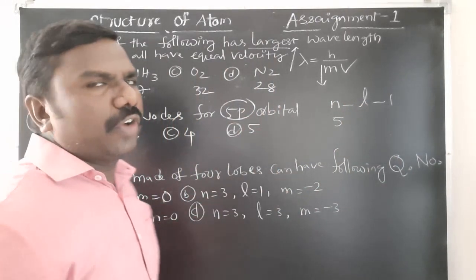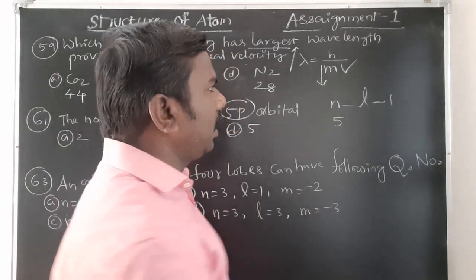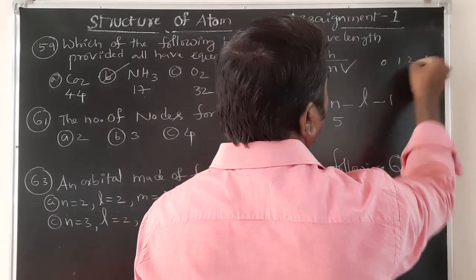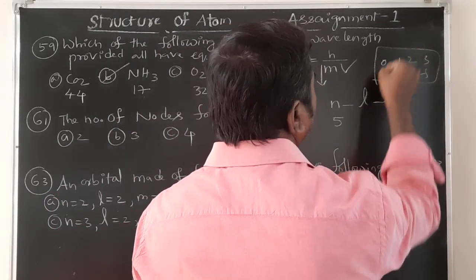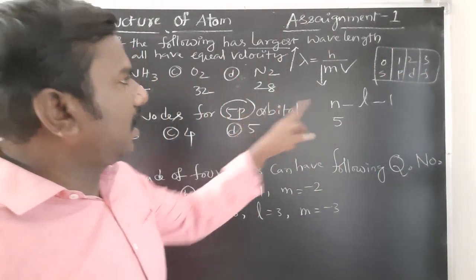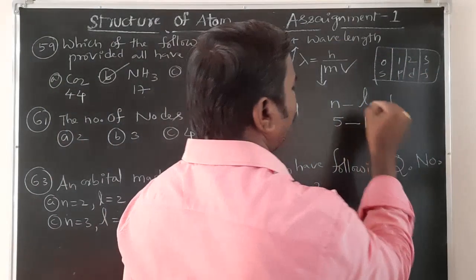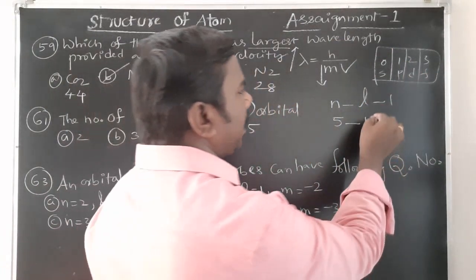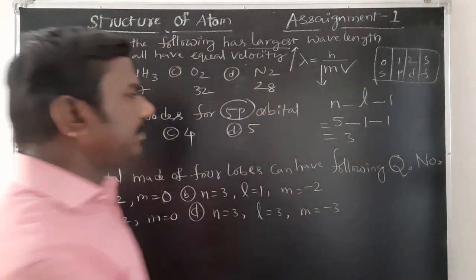L value for p orbital is 1. 0, 1, 2, 3 are already given, for s, p, d, f. This is the L value. It's a p orbital. For p, L value is 1. Then L equal to 1 for p. Minus 1, 0, plus 1 is there. Then you will get 3 answers.